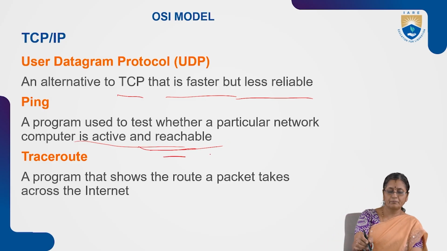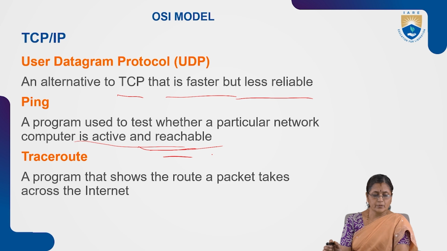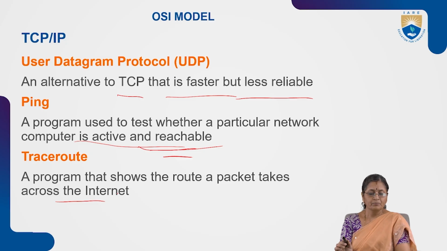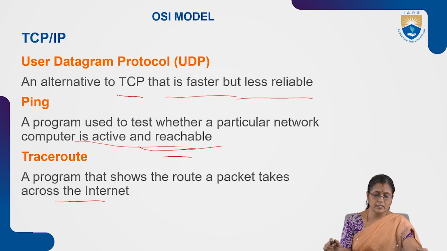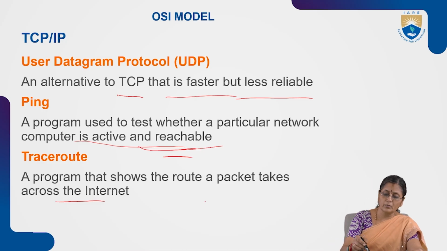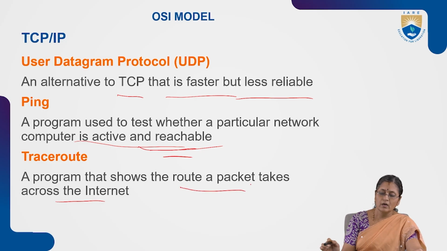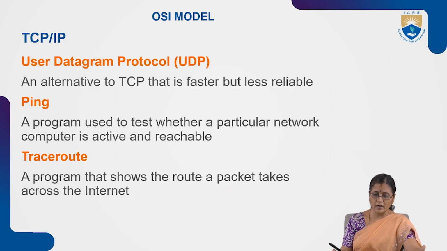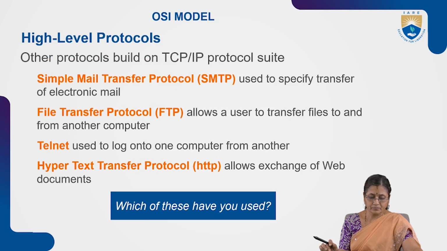Traceroute is also a program, which shows the route a packet takes across the internet, whether the routing of the packets has been done across the internet or not.